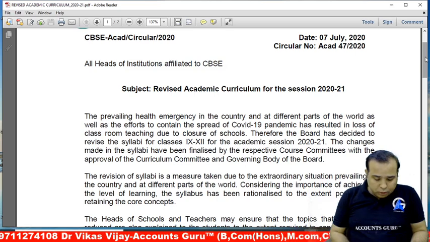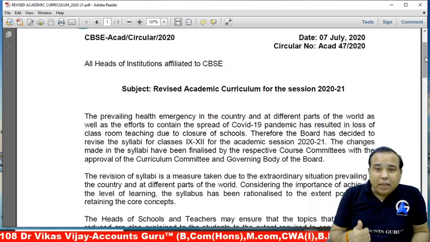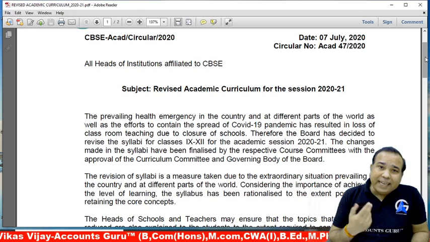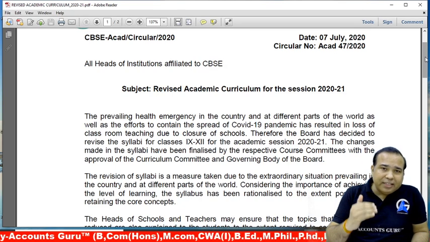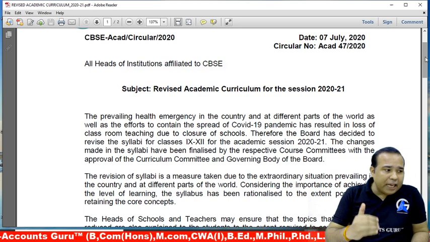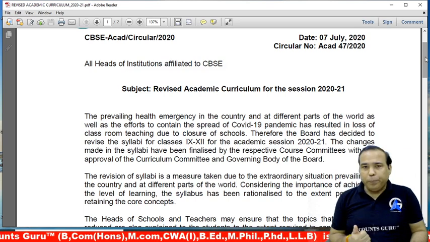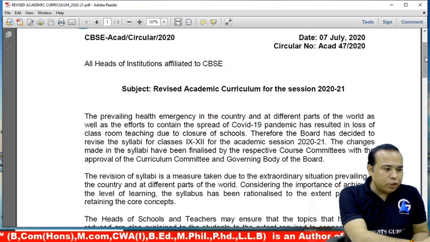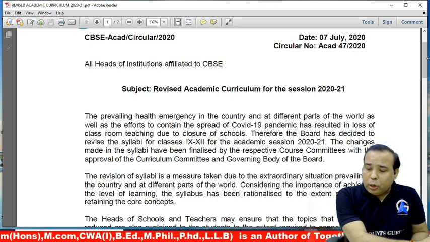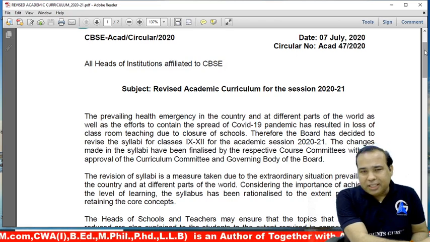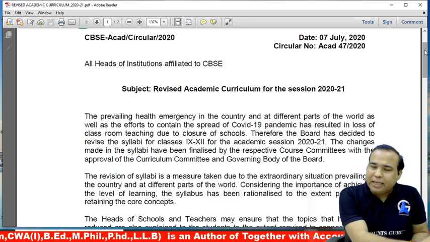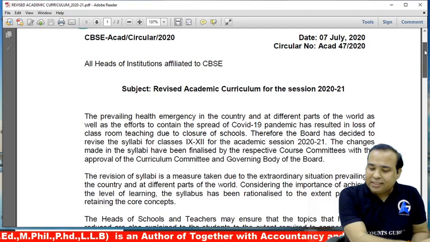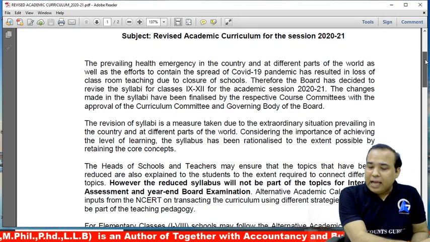So what is that? Number one, the calculation. Number two, the assessment. Number three, the understanding. How to judge whether a topic has been understood by a child or not. So these are the various problems being faced by teachers as well as students. So the revision of syllabus has been taken, the decision for this has been taken into consideration, keeping all these factors. So ये जो सारे factors हैं, I'll be discussing in this,